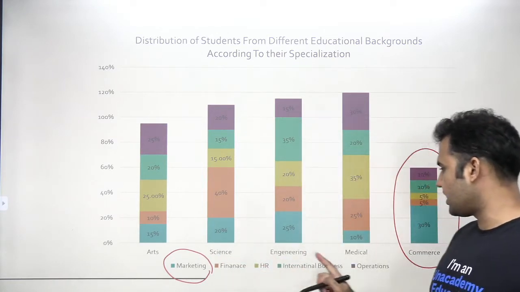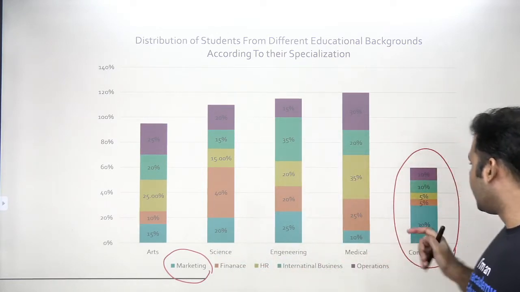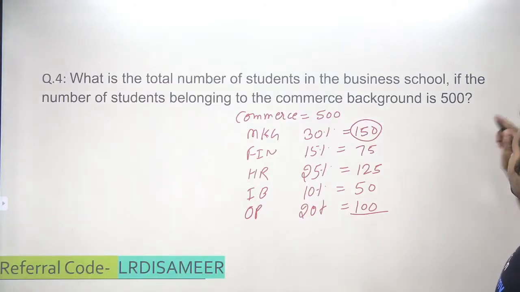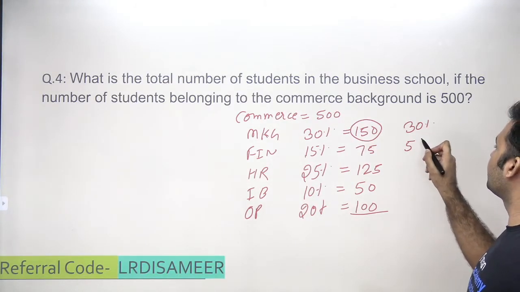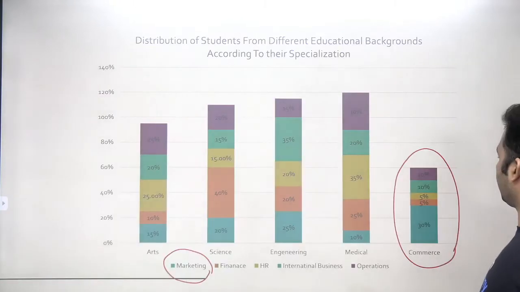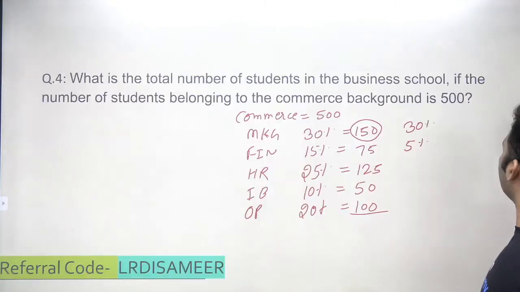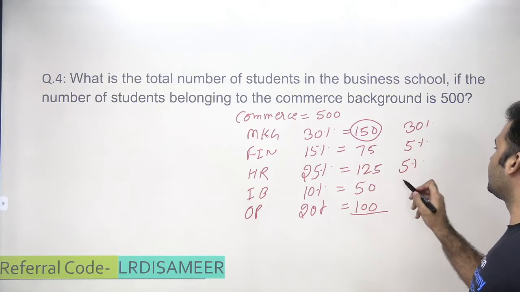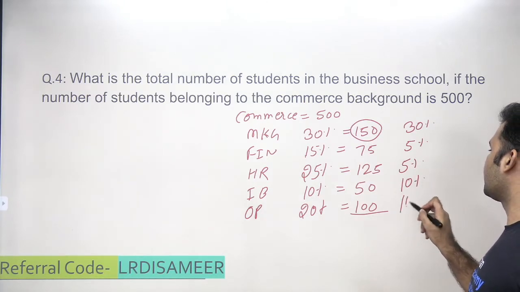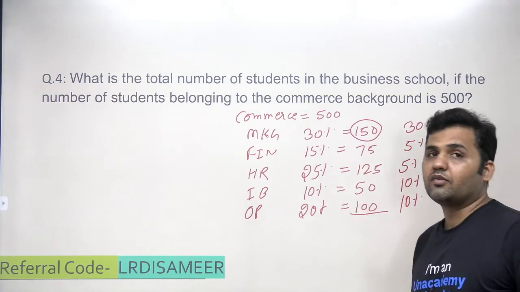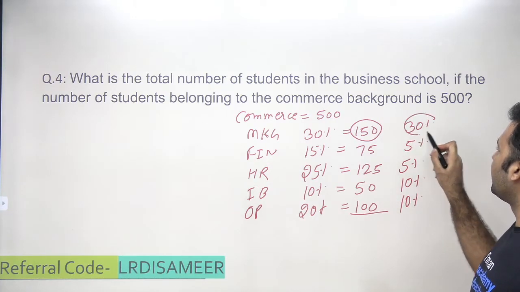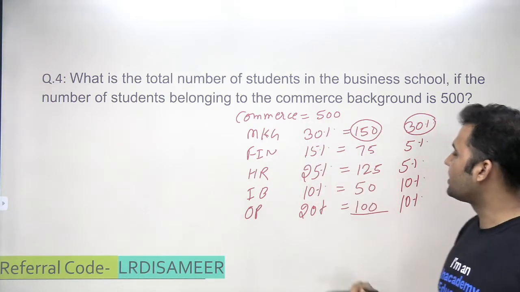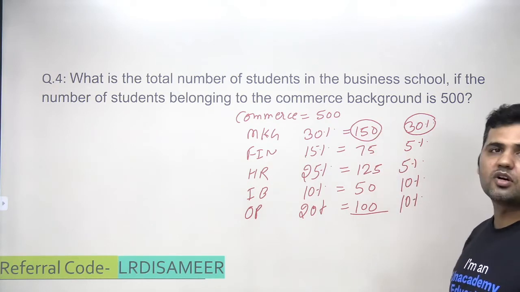Marketing, finance, HR, international business operation. 30, 5, 5, 10, 10. So 30%, 5%, 5%, 10%, and 10%. Now, how is this information connected? It says that 30% from the marketing department are choosing commerce.